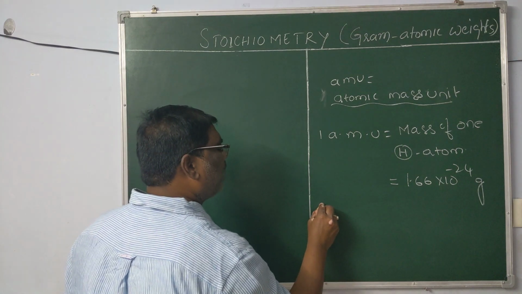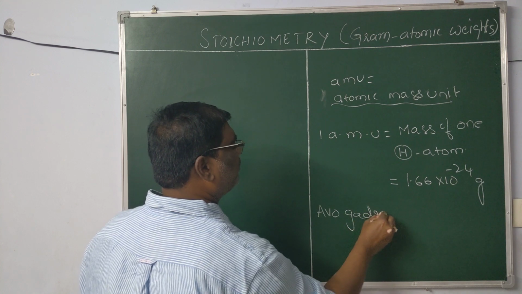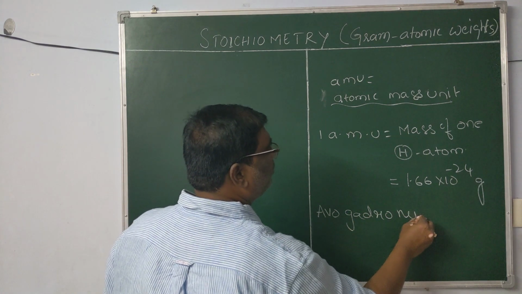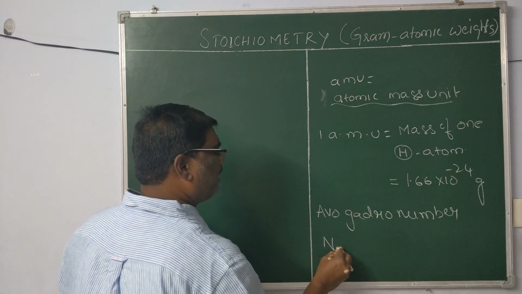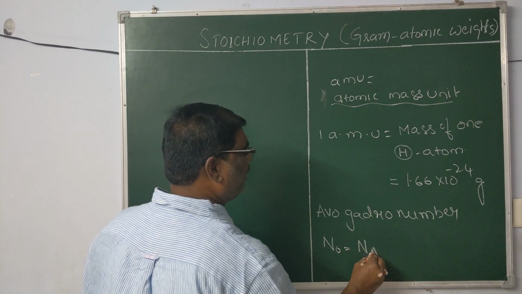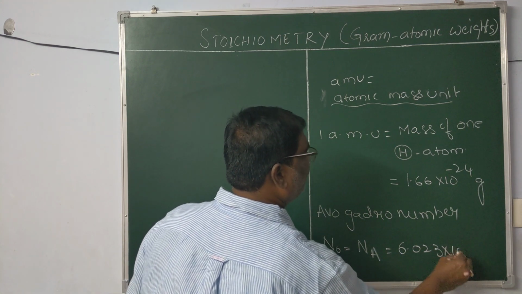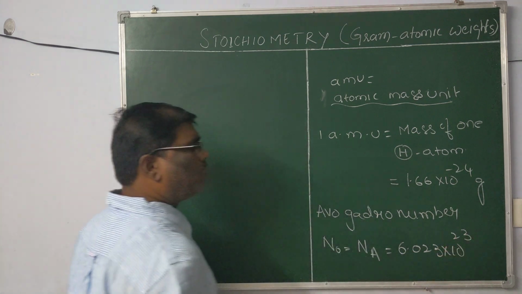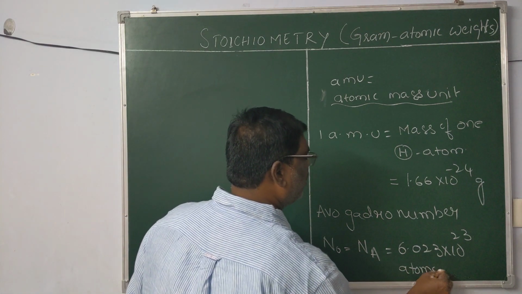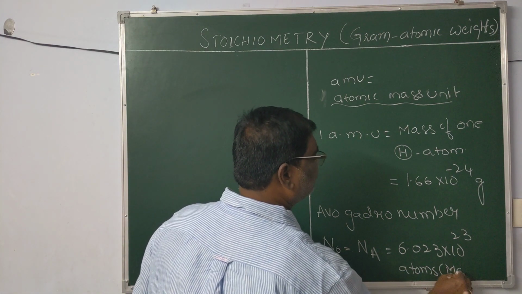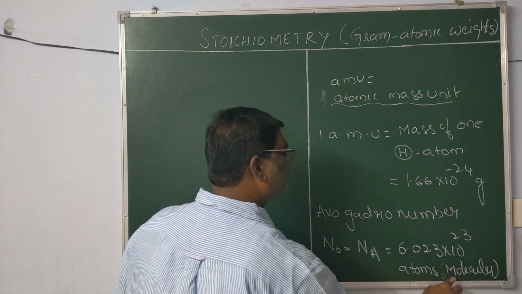Now, Avogadro number. Avogadro number is represented by N0 or Na, which is equal to 6.023 into 10 power 23 particles, either atoms or molecules or ions or any particle.